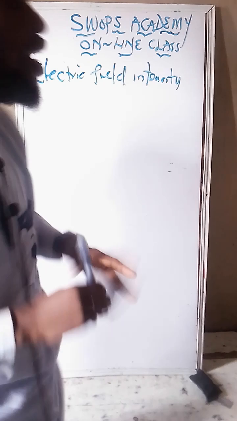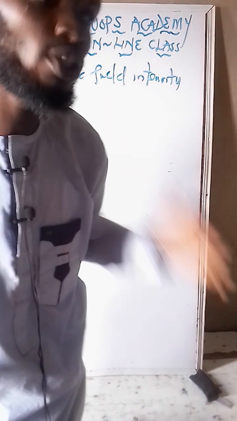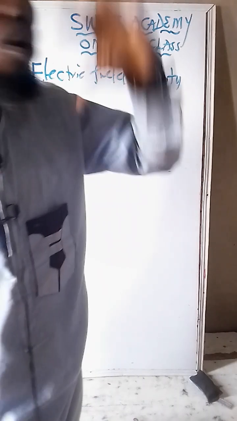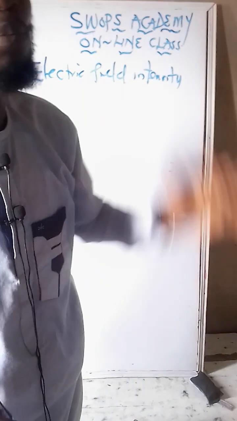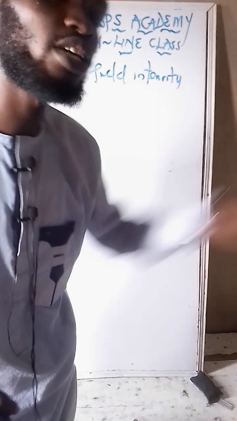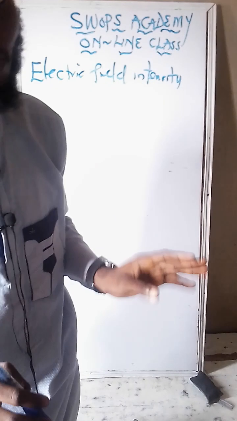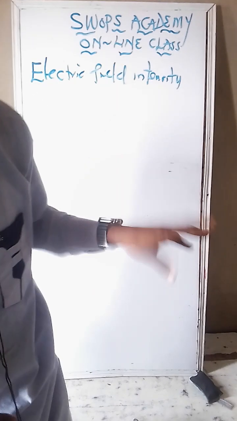That is what we know as electric field intensity. Or, as a recap, it is the ratio of force per unit charge, the ratio of force to its charge, measured in newton per coulomb. I've put all that in the notes in episode 2 of this class.